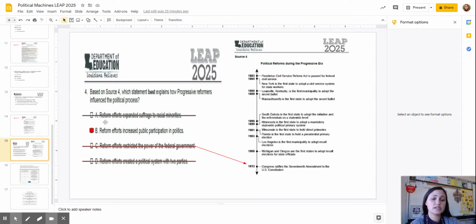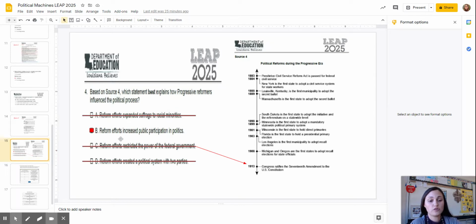So A says that reform efforts expanded suffrage to racial minorities. So let's look at the timeline and see, if you just kind of skim over, do we see anything about racial minorities? We see a lot of mention of states and voting rights, but we don't see anything specifically saying racial minorities. So that's probably not your answer. So we're going to cross that out.